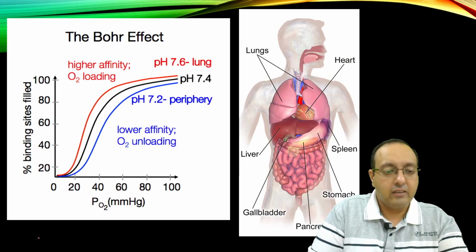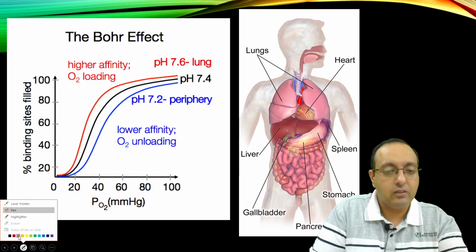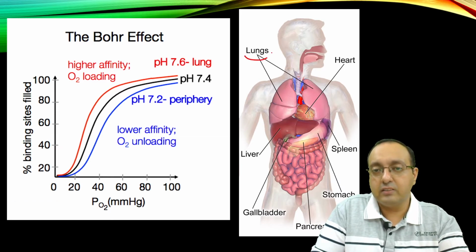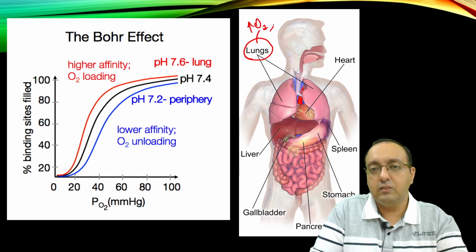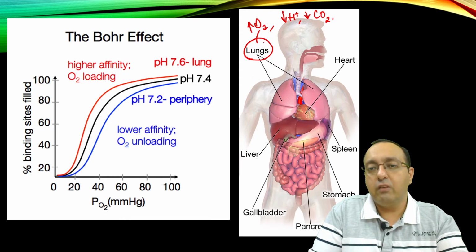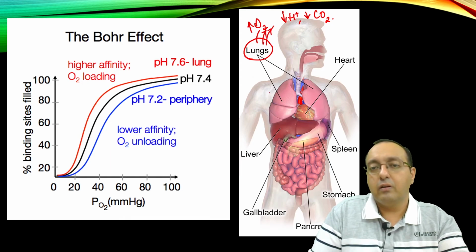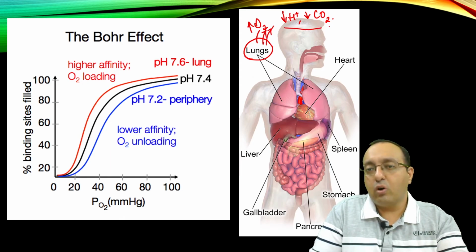So we can look at the different tissues here. In the lungs, where there is a lot of oxygen, low amounts of protons and low amounts of carbon dioxide, oxygen will be picked up and protons and carbon dioxide will be released.